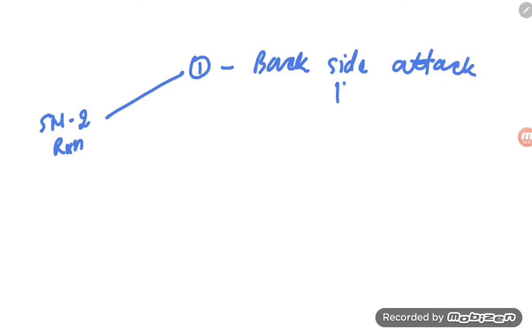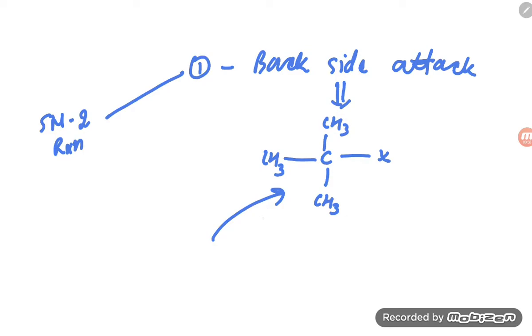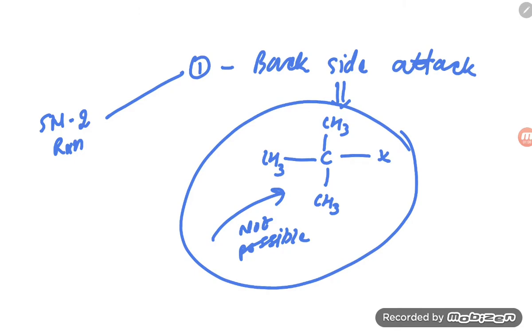Suppose there is a bulky group on the backside, CH3 and CH3, and here is X. Then it is not possible to attack the carbon from the backside.